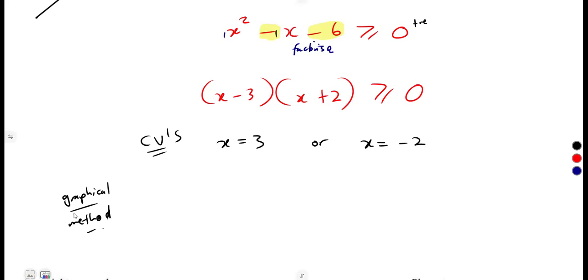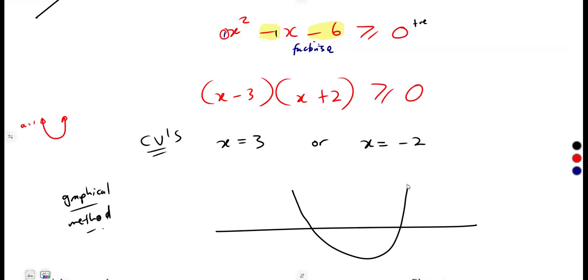But if you're using the graphical method, what you're going to need is the coefficient of x squared from our quadratic expression, from your f of x. It is 1 like this. So if our a is 1, it means our graph is what? It is concave up. All right, so it's going to be concave up. So thus we've got two solutions and our graph is concave up. So that is it for the values of x. Negative 2 is going to be this side, positive 3 that side. So this is negative 2, positive 3.